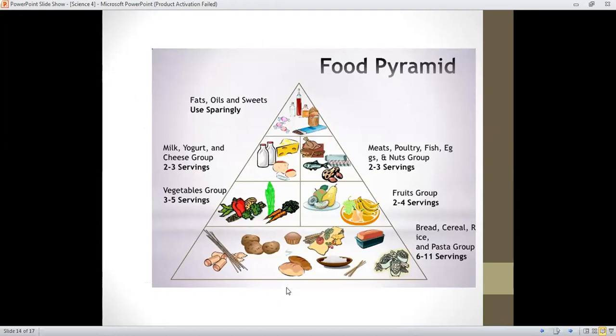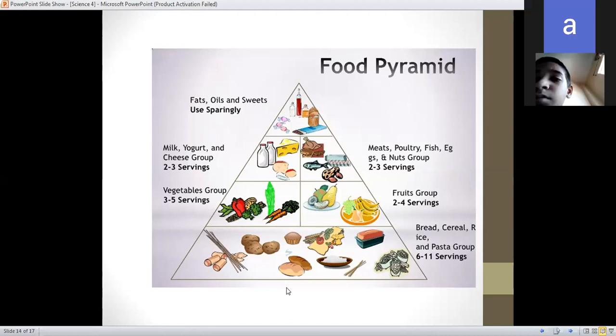Then second is yogurt, milk, cheese. We use them in 2 or 3 servings. Then meat, poultry, fish, eggs, nuts groups. Again, the same quantity, that is 2 to 3 servings. Then vegetables 3 to 5 servings, fruit groups 2 to 4 servings. Then bread, cereals, rice and pasta groups we can eat more, 6 to 7 servings.